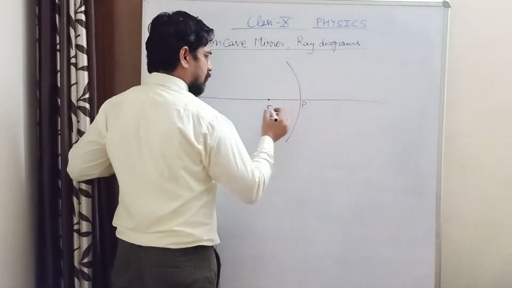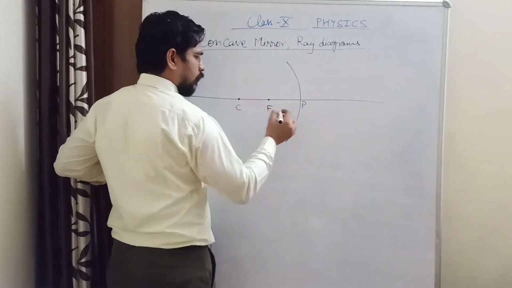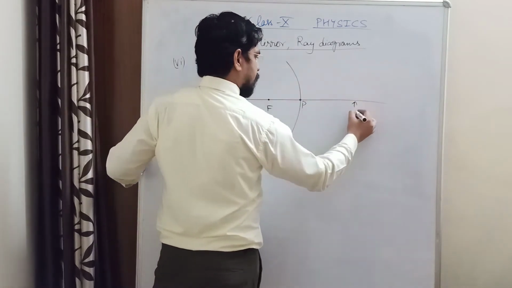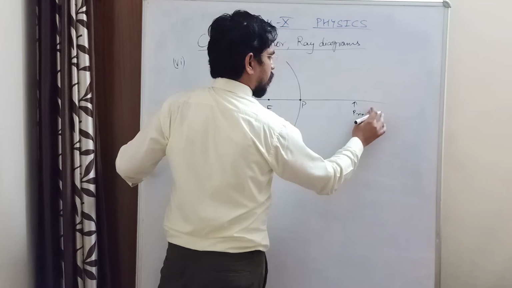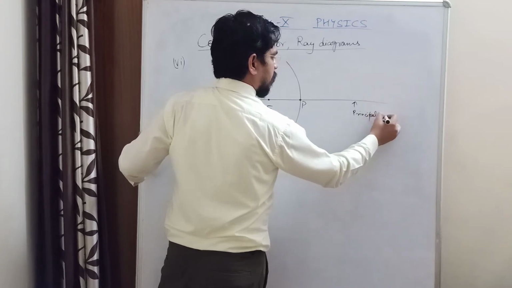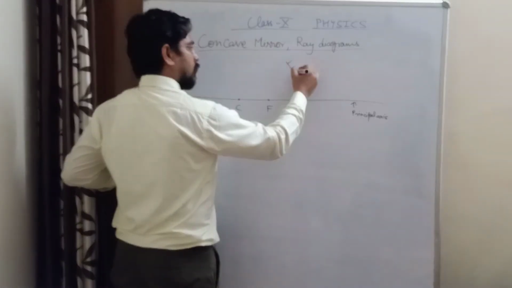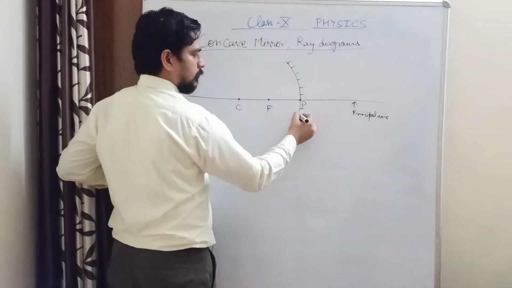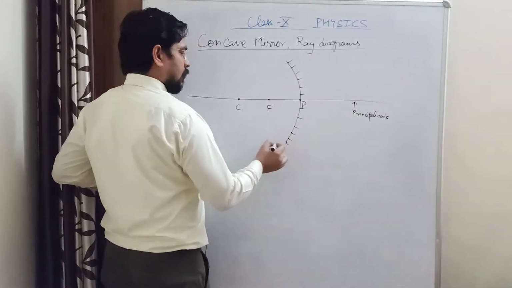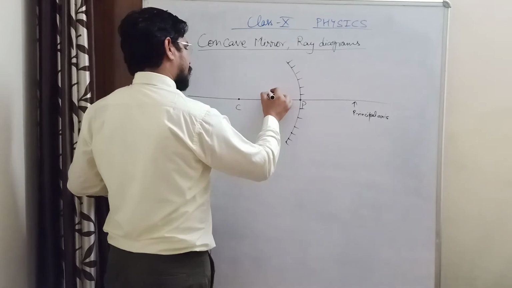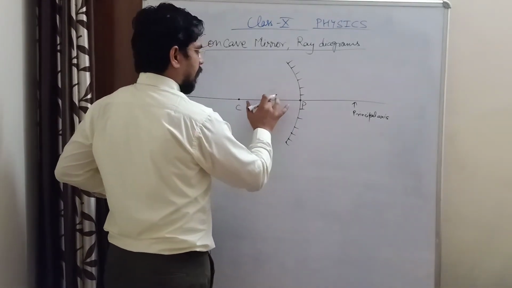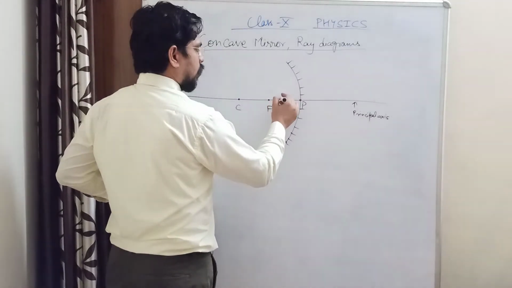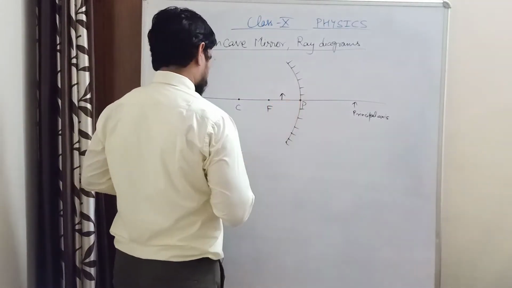So this point is principal focus, this is pole, center of curvature, this is your principal axis, and this is the back side of the mirror, and the object is kept between focus and pole.